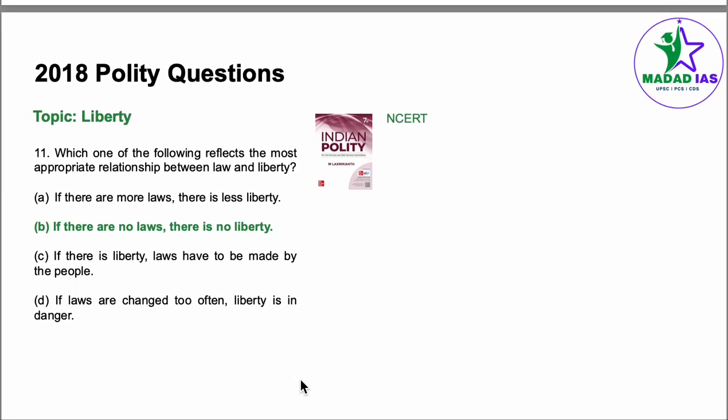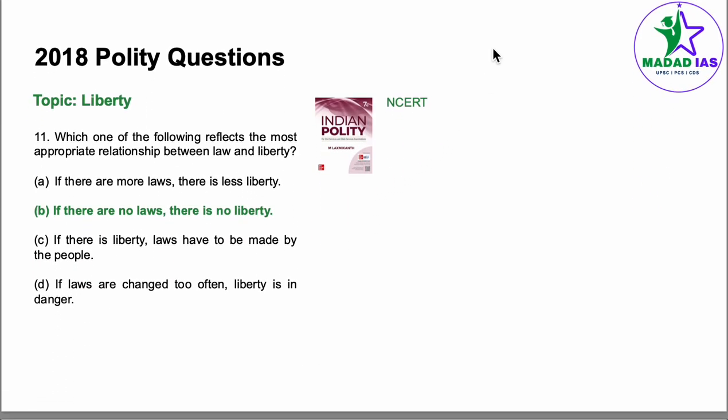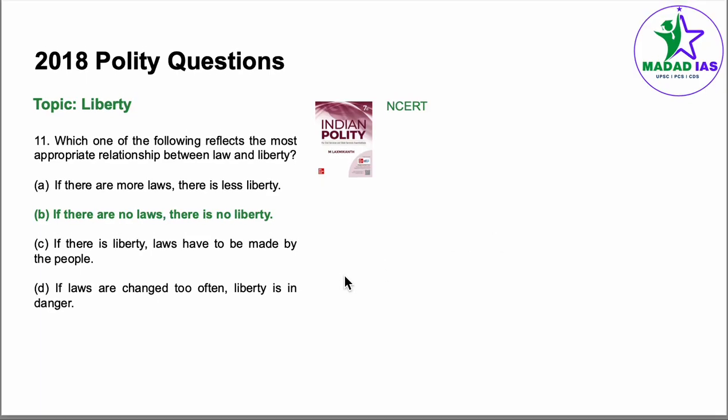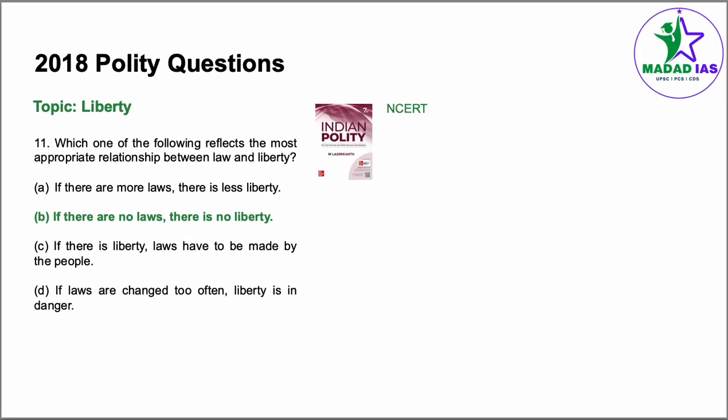Coming to question number 11, this is not directly given in Lakshmikant, but I think this might be given in the NCERT. And it's also a fairly logical question. Which one of the following reflects the most appropriate relation between law and liberty? We can see here, if there are no laws, there is no liberty. This is technically a fundamental philosophy of John Locke, who wrote, where there is no law, there is no freedom. I'm pretty sure that it might be given in NCERT.